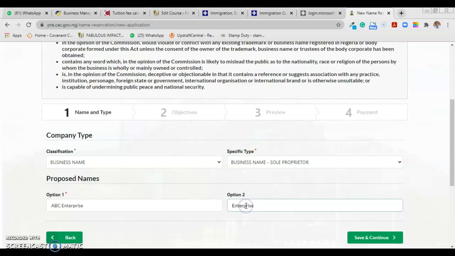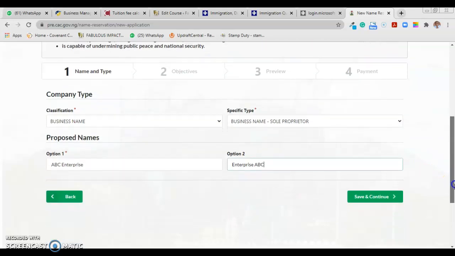Sorry about this. Enterprise ABC. All right. So please make sure that before you reserve your name, you've done a name search. You go to name search and search your name. I think I've done a video about that. Make sure you've searched for the name. Once you have put these 2 names, you can click on save and continue.